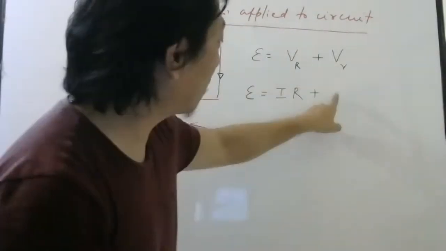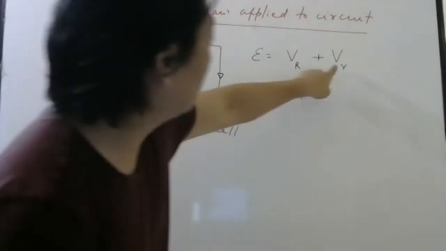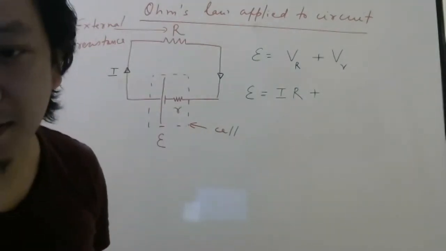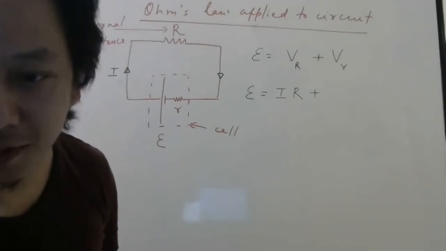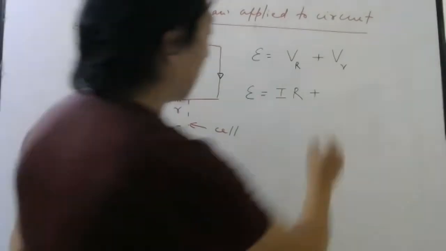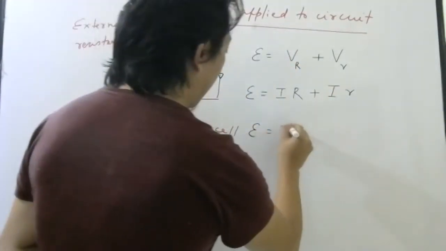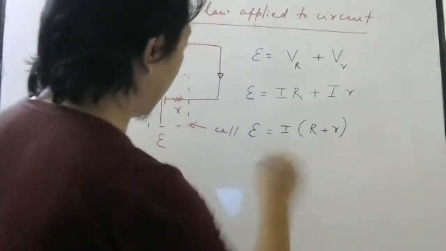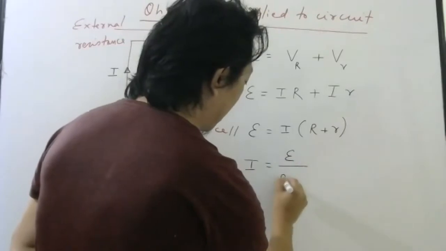So what will I write for the potential difference for this resistor, small r? Tejaswini has answered. Yes, almost everybody. I into small r. So EMF will be I common, R plus r, and then I can write I equals EMF by R plus r.